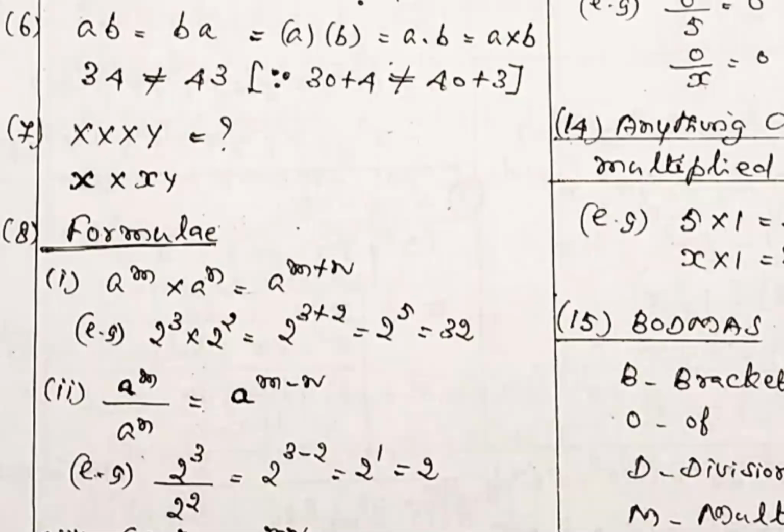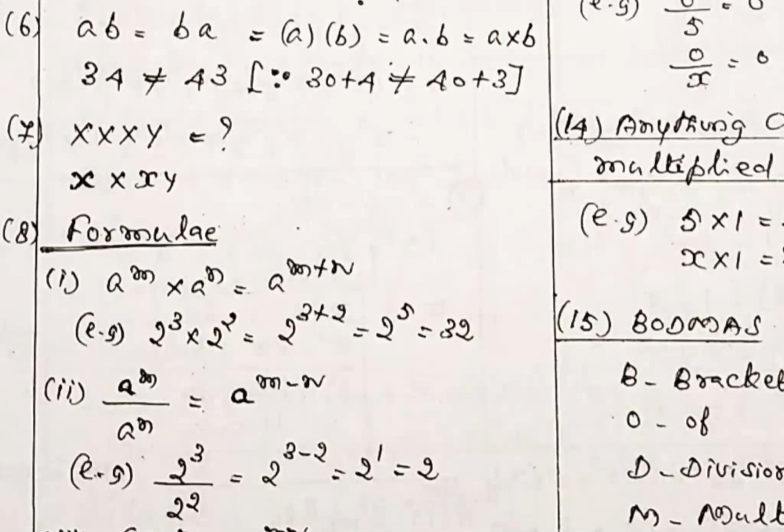Note number 8, some standard formulas. Formula: a power m into a power n is equal to a power m plus n. Here a is called the base value, and m and n are power values. Look carefully: if the base values are the same, write the base value one time and just add the power values, m plus n.